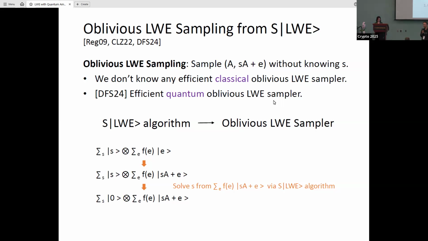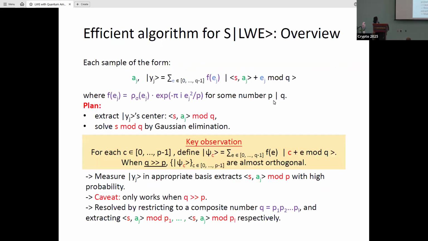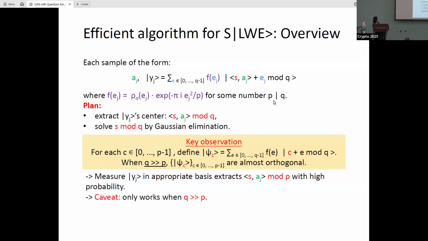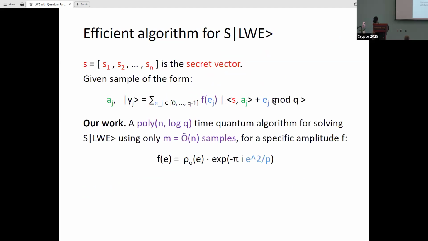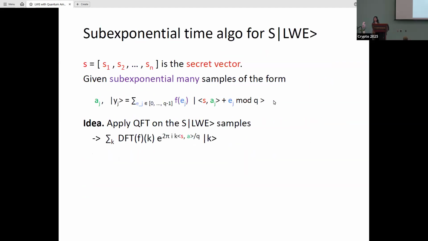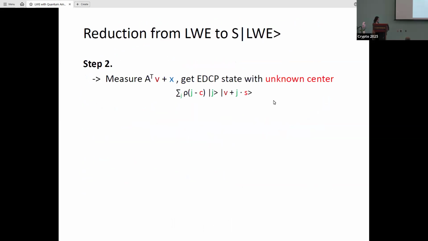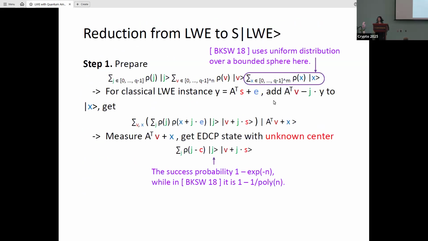Any other questions? So you mentioned the reduction from LWE to EDCP. You improved on the reduction from the BKSW paper, and you said the probability is 1 minus 1 over e to the power n. So do we get more samples if we consider the standard parameters of LWE? Yes, of course. We can get any sub-exponential number of samples.